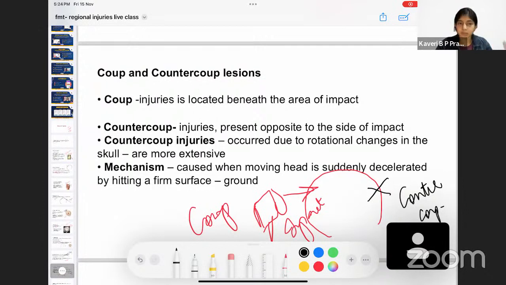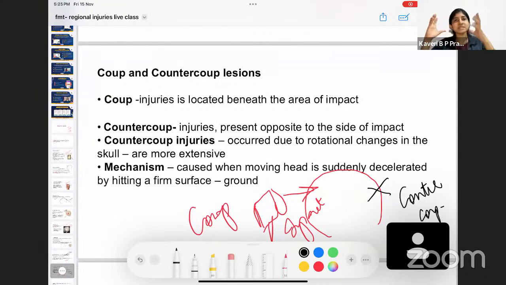There is impact on the opposite side because whenever there is a coup injury, there are also changes in the structures inside the skull, the brain and all. There are going to be rotational changes which occur, and because of these rotational changes, there is going to be impact seen on the opposite side as well.